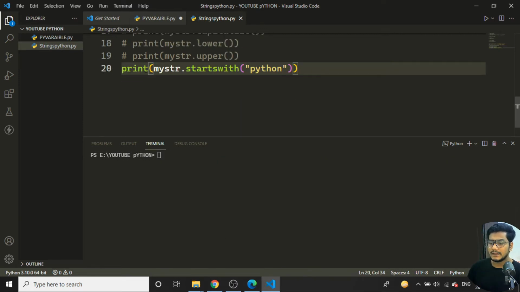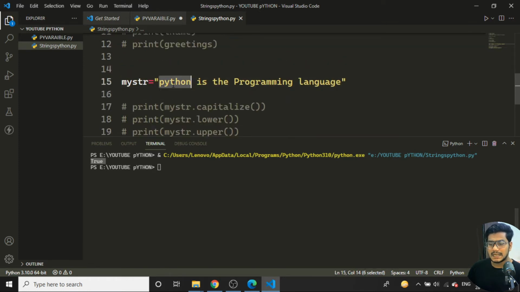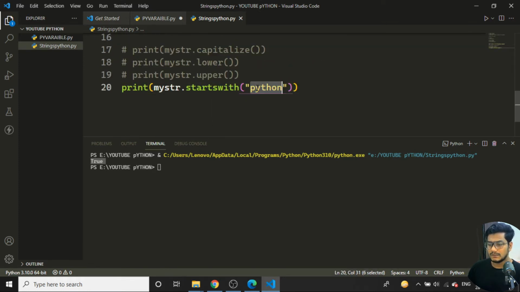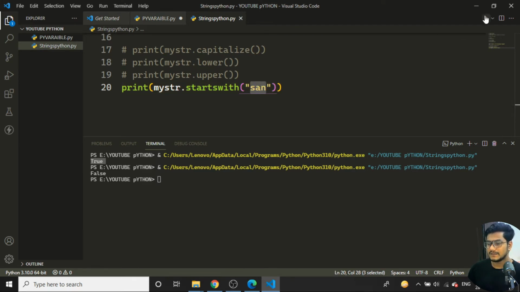Now if I print my str dot starts with Python and run it, you can see I'm getting True. That means my string is starting with Python, so it gives me the True value. If I put in something else like san, which the string is not starting with, and execute, you can see I'm getting False. That means the string is not starting with san.